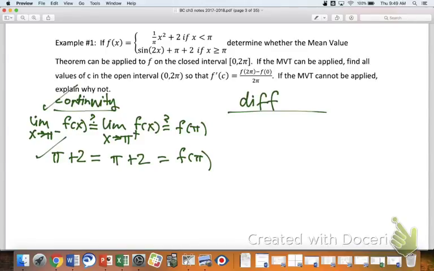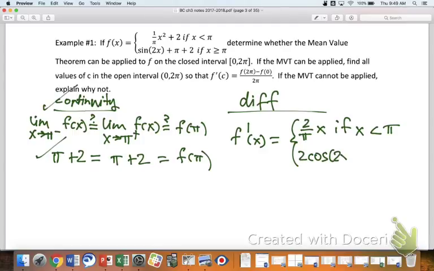So for differentiability, f prime equals, what would be f prime for the left piece, the one on top there? 2 over pi times x, and that is if x is less than pi. And then how about the other piece? 2 cosine 2x.